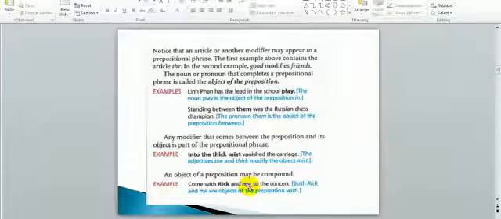Me is also an object of the preposition, and it is a pronoun, and both of them are objects of the preposition, or I can say compound object of the preposition. So when I ask you what is the prepositional phrase, you will tell me with Rick and me.